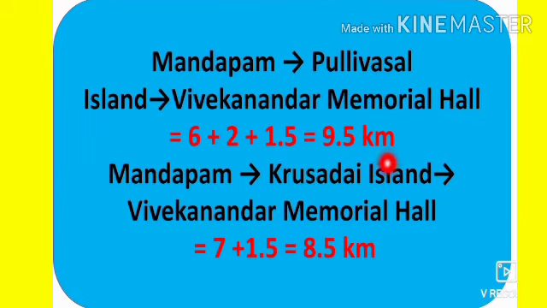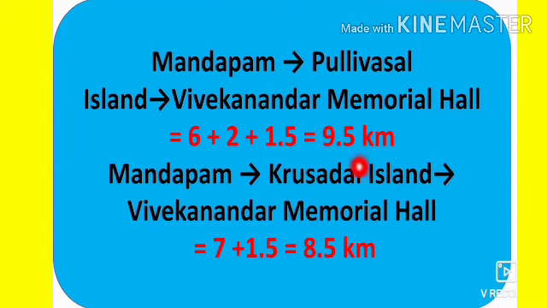So the second possible way is from Mandapam to Kurusadai Island and from Kurusadai Island to Vivekananda Memorial Hall. From Mandapam to Kurusadai Island we have to travel 7 kilometers, and then from Kurusadai Island to Vivekananda Memorial Hall a 1.5 kilometer distance. So totally we have 8.5 kilometers.